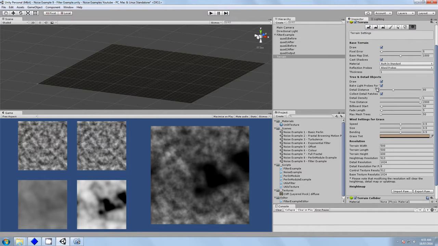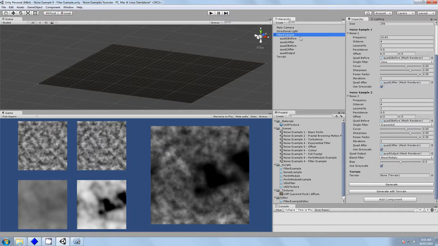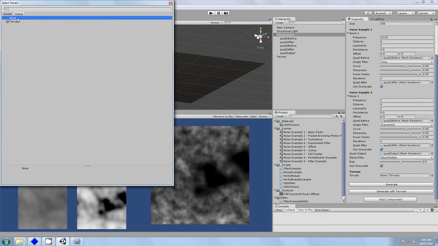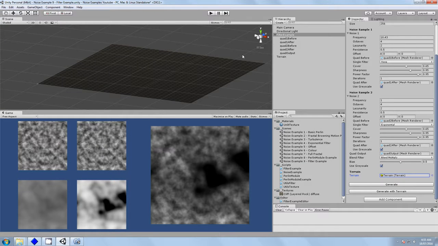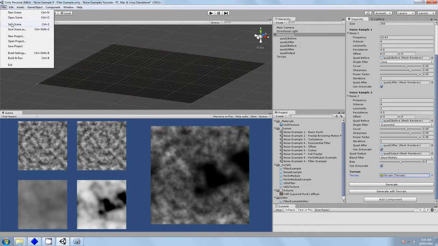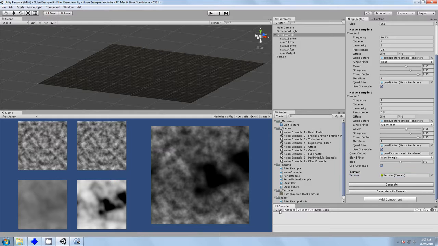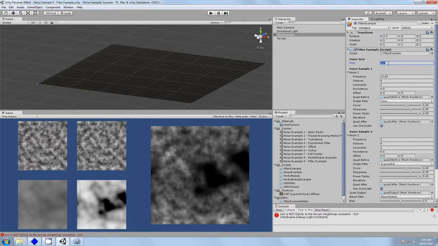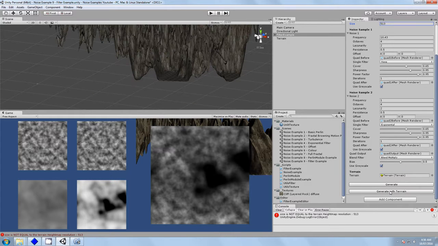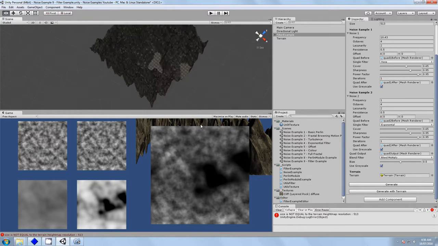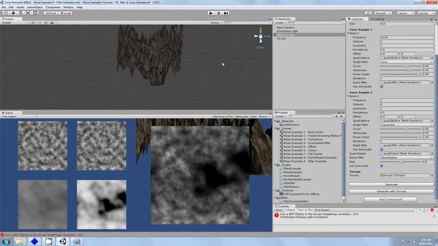So we should be able to test that out right now. So we have our filter example. Our mouse is still broken. Set that terrain. Save that. Warning about garbage collection. So if we hit generate with terrain now, it warns us the size is not equal to the terrain height map resolution, which is 513. But we change our size to 513. Now let's see what happens. There we go. And our height map has been applied to a very high terrain.